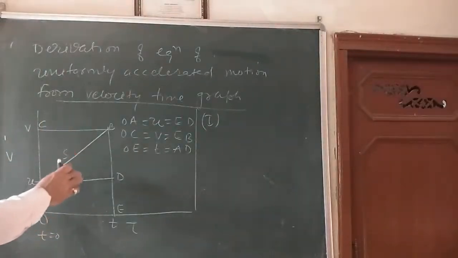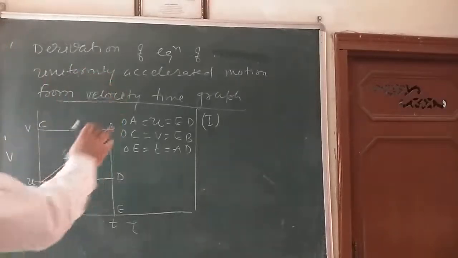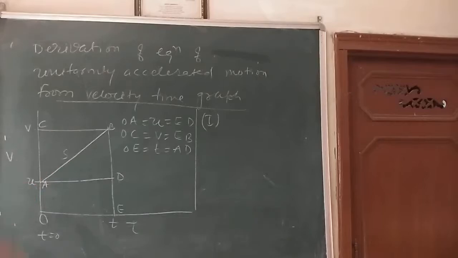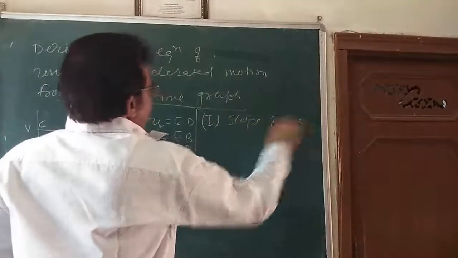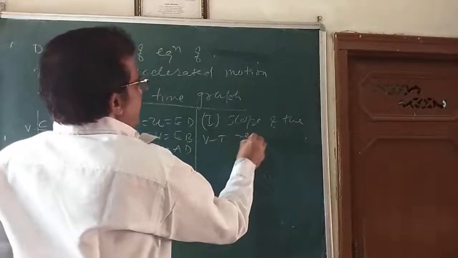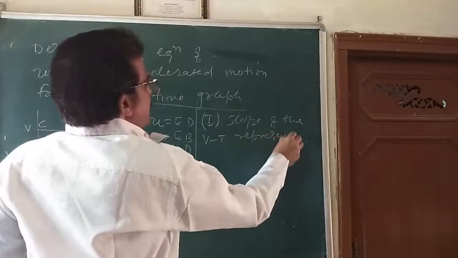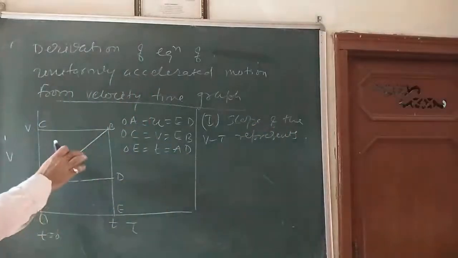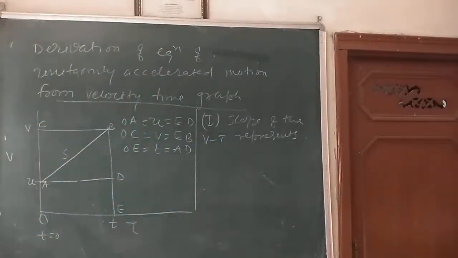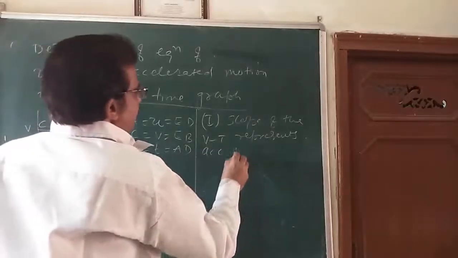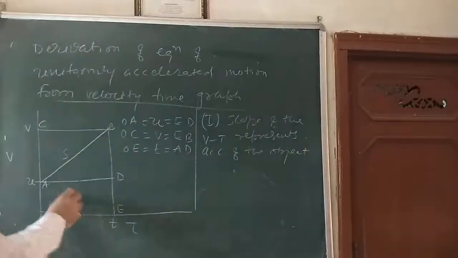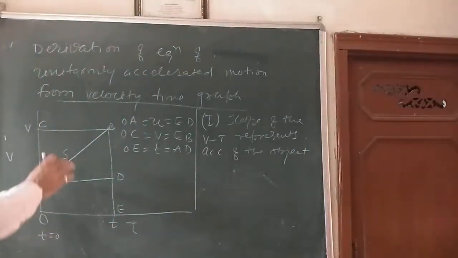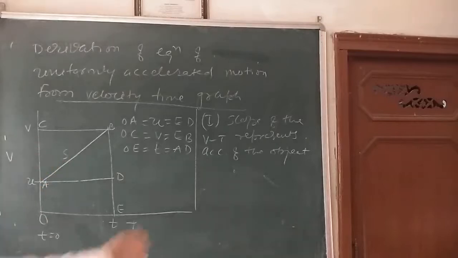The slope of the velocity time graph of uniformly accelerated motion represents the acceleration of the object. So acceleration is equal to the slope of the velocity time graph.